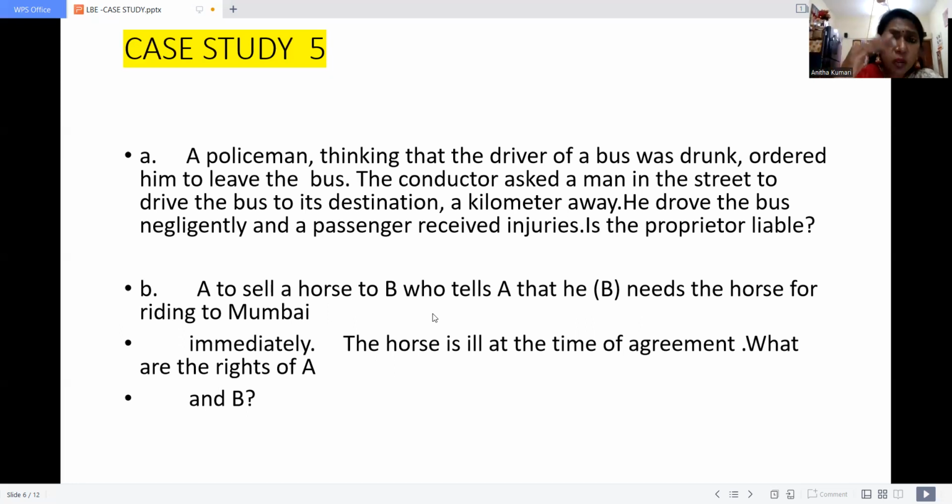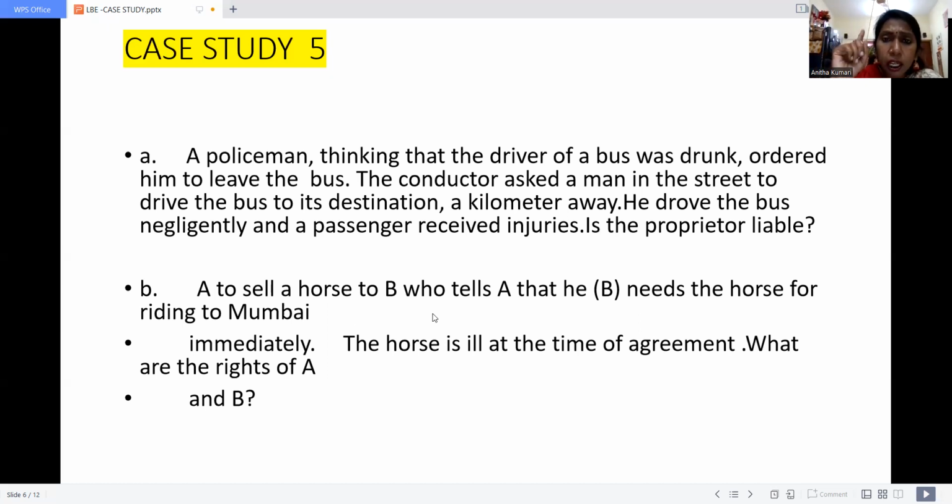The next point of view, you can say, is the policeman who selected the person to drive the bus; due to his negligence only it happens. So here, sometimes the proprietor cannot be liable. Why? Because the proprietor does not know which person drives the bus. Okay, so we can handle this case study from two angles.